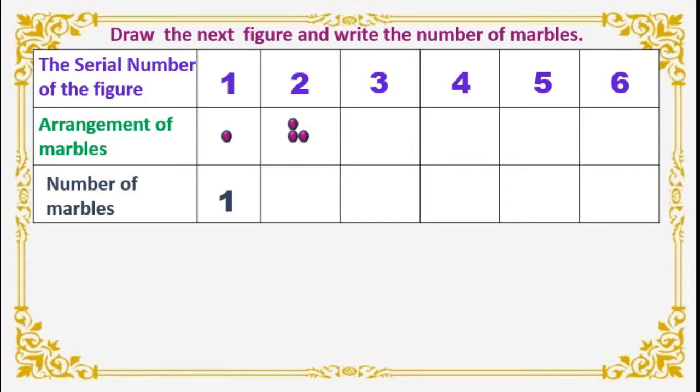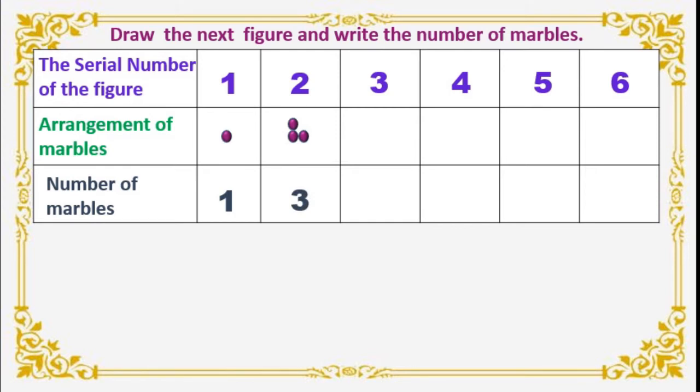Okay. When we are doing a pattern, we are following some rules. See here, in the horizontal position also I will get 2 marbles, and in the vertical position also we will get 2 marbles. Okay. You know, vertical means in standing position and horizontal means in sleeping position. Okay. Now totally how many marbles we used here? 1, 2, 3 marbles, isn't it?